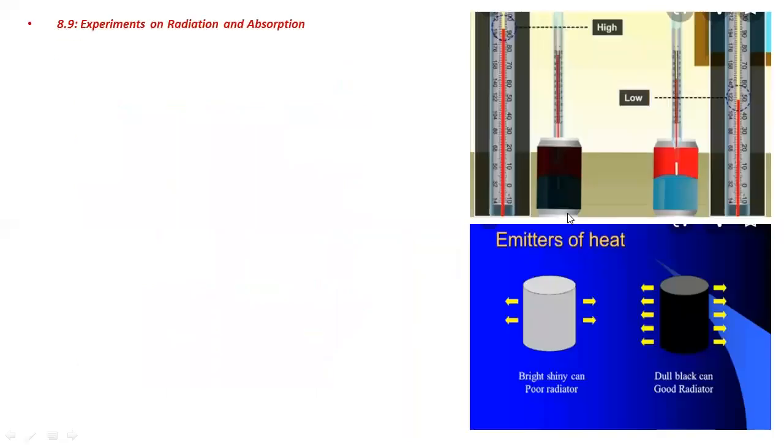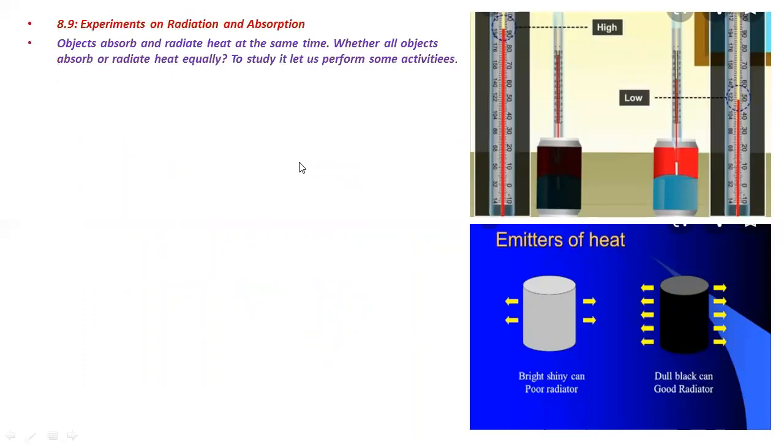We have an experiment on radiation and absorption. Objects absorb and radiate heat at the same time. Whether all objects absorb or radiate heat equally. To study it, let us perform some activities.